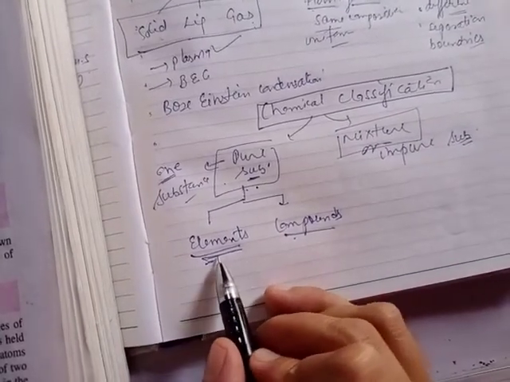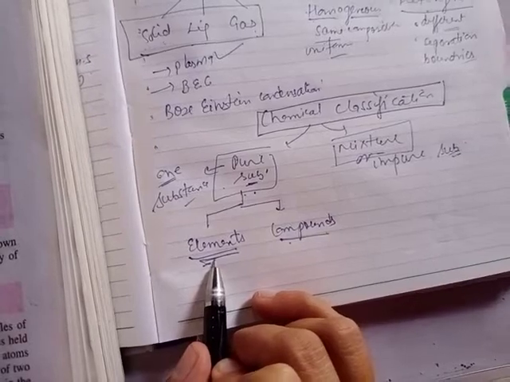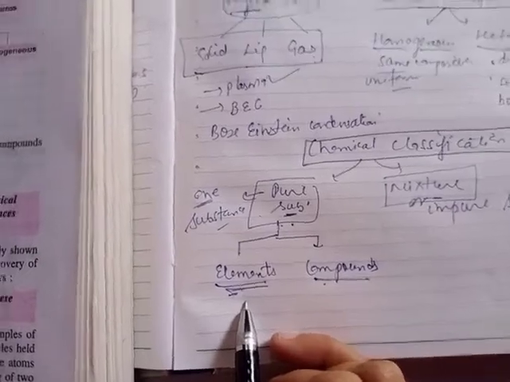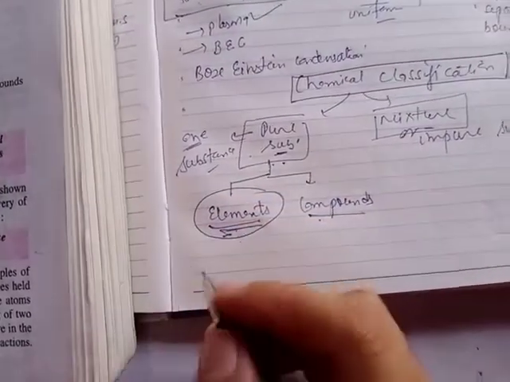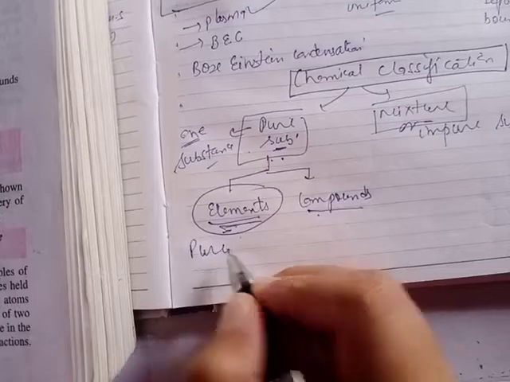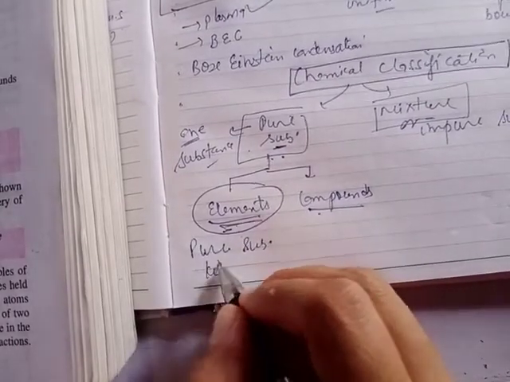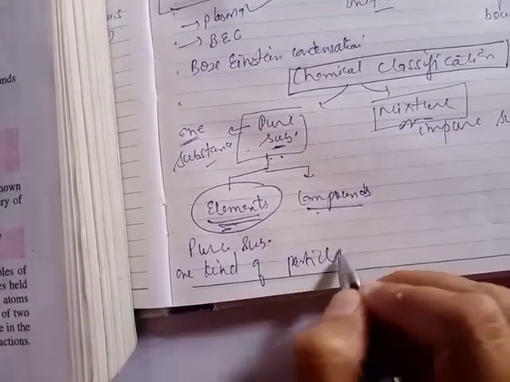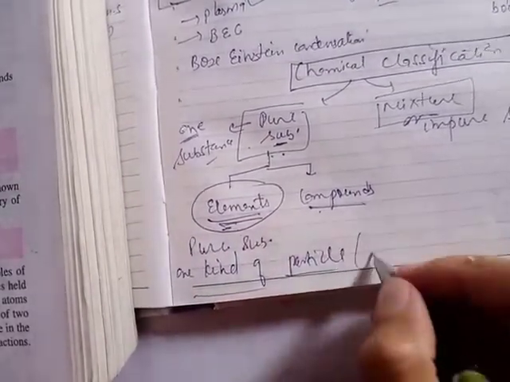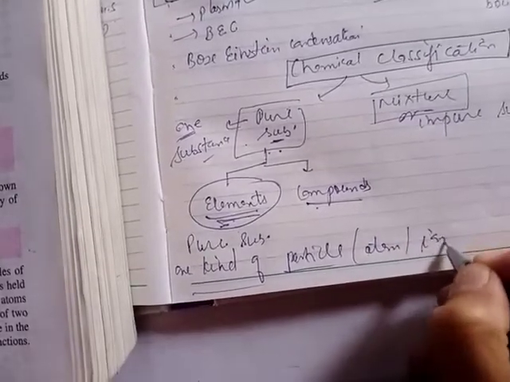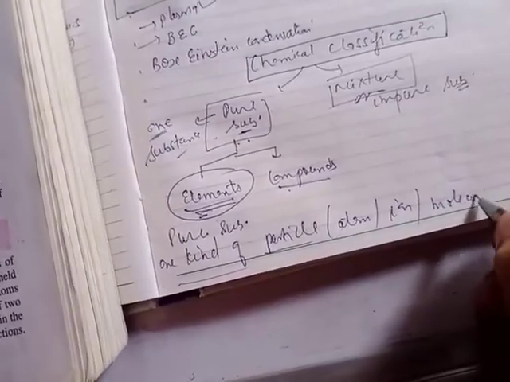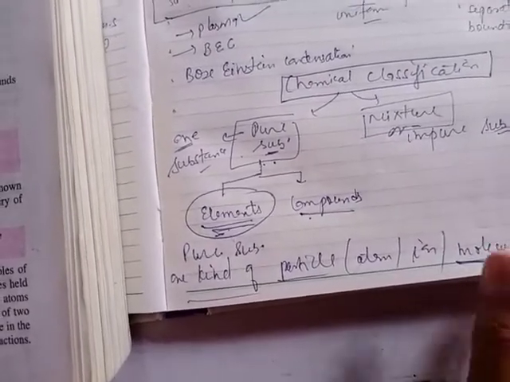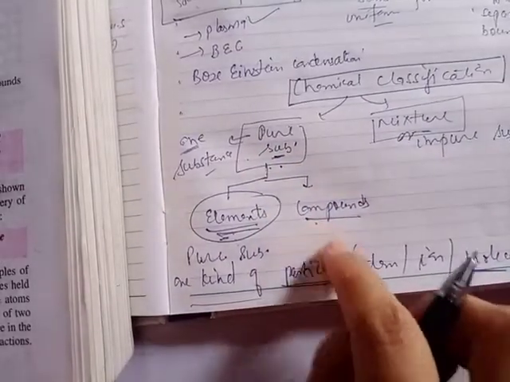We can neither break these elements nor build them from simpler substances by any chemical or physical method. So I repeat it again: an element is a pure substance which is made up of only one kind of particles. These particles may be atoms, ions, or molecules. When the particle is a molecule, in that case this pure substance is called a compound.